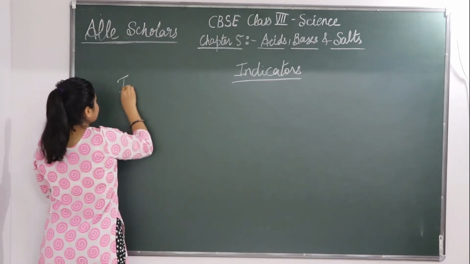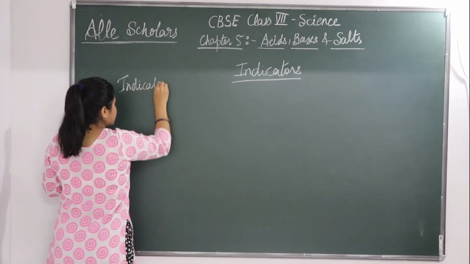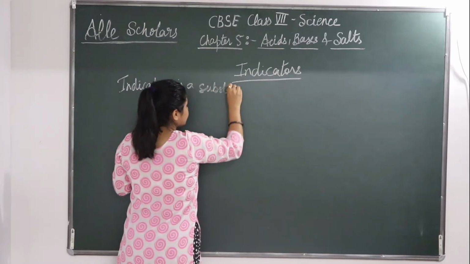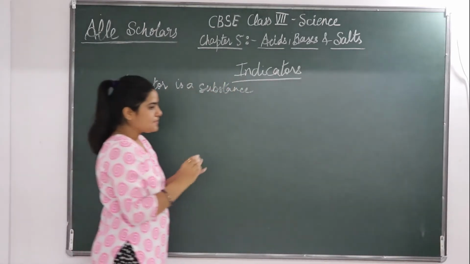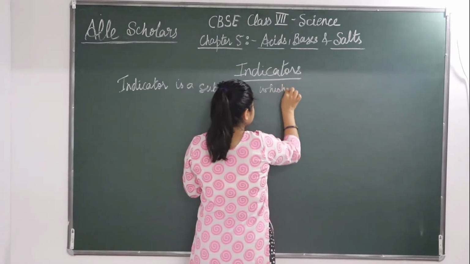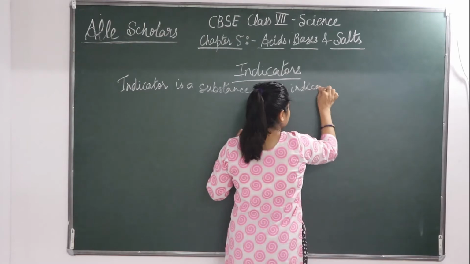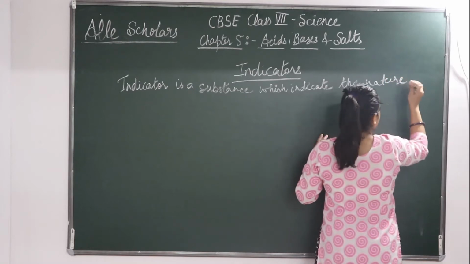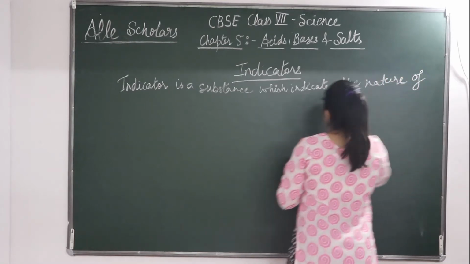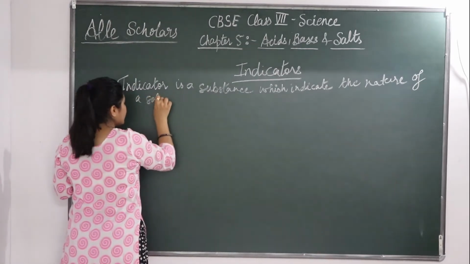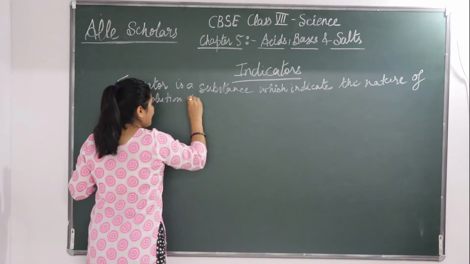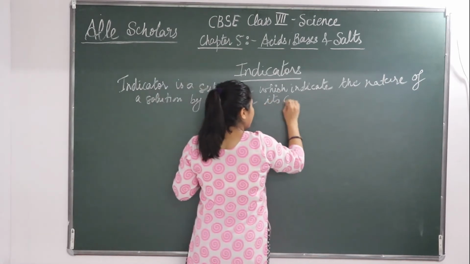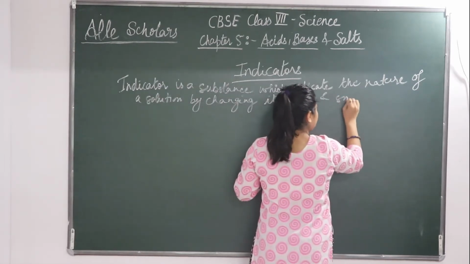Indicator is a substance, okay, it's a substance which indicates the nature of a solution by changing its color and smell.